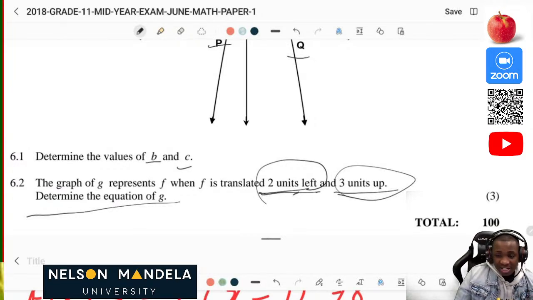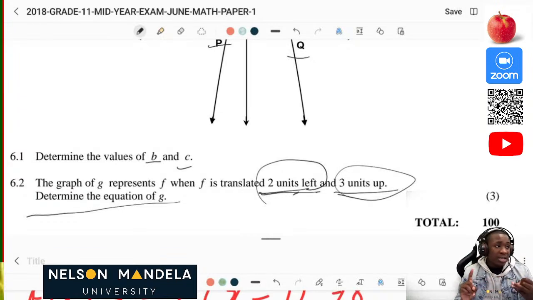Hope you enjoyed the session which we had today when we were doing the grade 11 question paper from Gauteng. We did solving for x, we did sets, we did number patterns, we also did functions. Wish you all the best with the exam as you are writing this week. All the best and have a great evening ahead. Cheers.